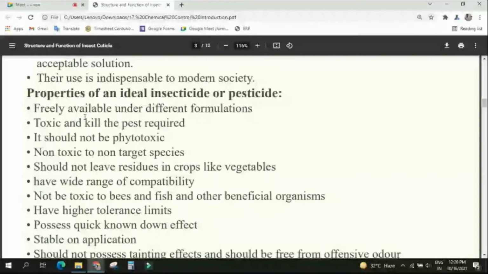So for each kind of application site, the formulation will be different. Somewhere we want a liquid solution, somewhere dust, somewhere granules, somewhere fumigants. It varies from place to place and site of action. Accordingly, different types of formulation must be freely available so that we can use them effectively.